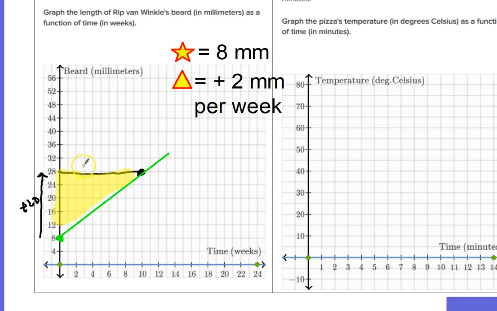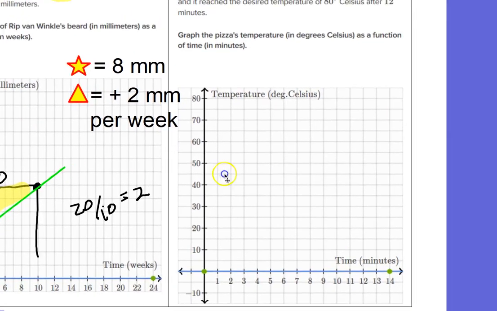If I go up 20 and sideways 10, so starting from here to here, that's 20 because I went up from 8 to 28. And then sideways, I went from 0 to 10. That's sideways 10. So that's 20 over 10, and that's also equal to 2. And you'll notice that actually, if I kept this line going all the way, I would run right into 48, 20, which is the dot that I just erased that you guys all complained about because I erased it. So our objective is to find the correct slope triangle, and to do that, we're going to have to set up a triangle, and the slope is going to be whatever we ask it to be.